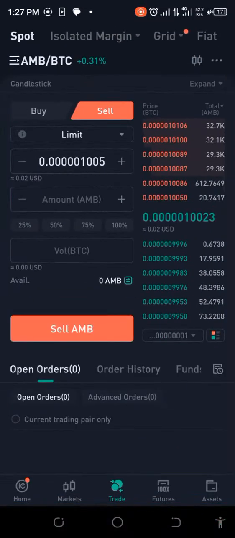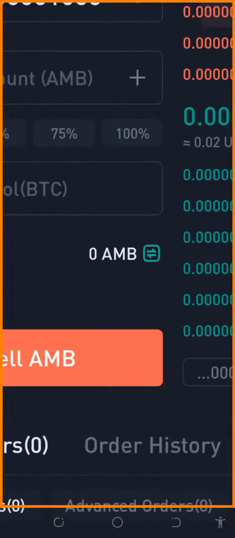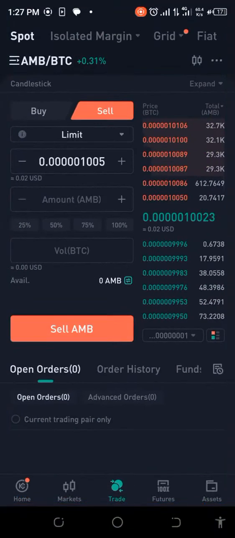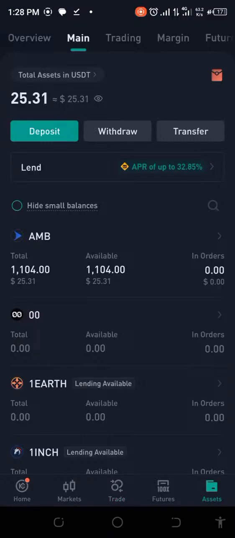So I'm just keeping my fingers crossed. As you can see, it still says 0 AMB here. So we're still waiting, hoping that it doesn't take all day to get in. And if it does, well, let's hope that by the time we arrive here, it favors us. Okay, so just giving you the details. I'll be back with you once it comes in fully. See you shortly. Okay, it has arrived.